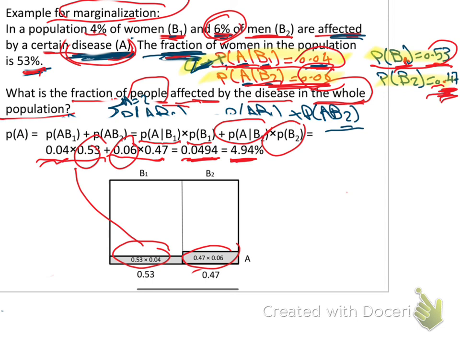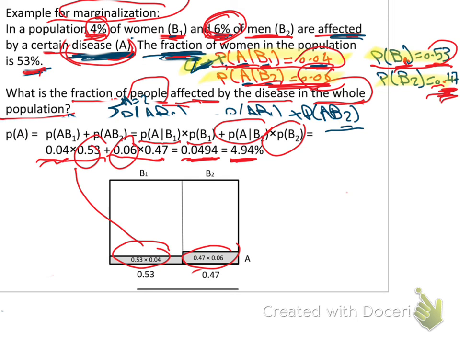If we look at the answer, we'll find it reasonable, something which is logical, because I have 4% of the women. If all the population were women, I would have only 4%. I have 6% of the men. If all the population were men, it would be 6%. But I have a combination, so it will be something between them. If I have 50% women and 50% men, it will be the average, 4% for the first half and 6% for the second half. So it will be 4 plus 6 divided by 2 equals 5.